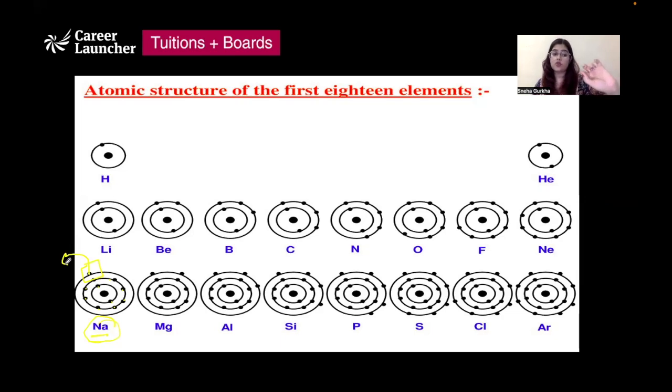It either has to lose this 1 electron so that the second shell is full, or it has to gain 7 electrons so that the third shell is complete. One of the two ways needs to be done. But it is easier for it to lose 1 electron than gain 7 electrons, as a result of which it would lose 1 electron to be stable.